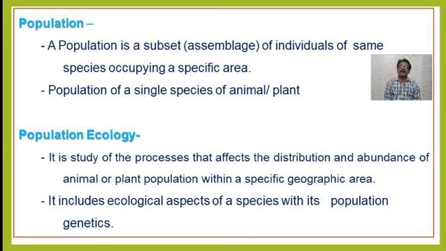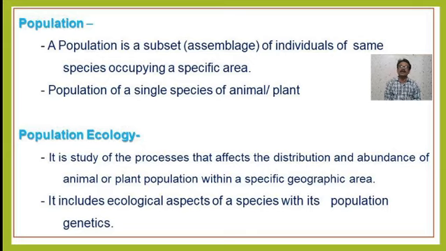For example, if there is a particular forest and we want to study the population density of a particular plant, suppose teak, we can say there are 1000 teak trees per acre in that area.